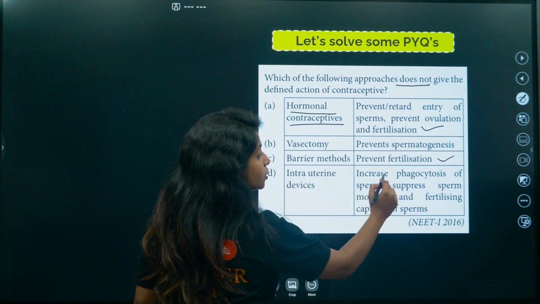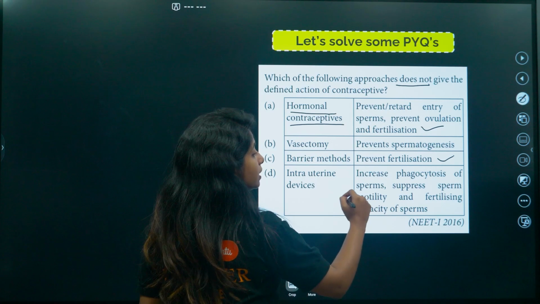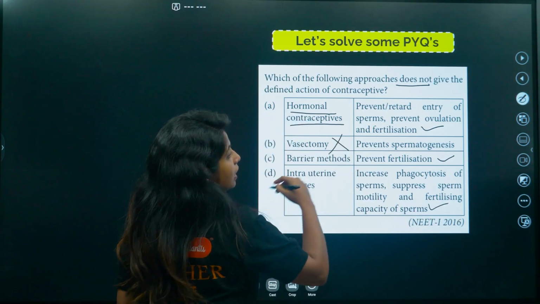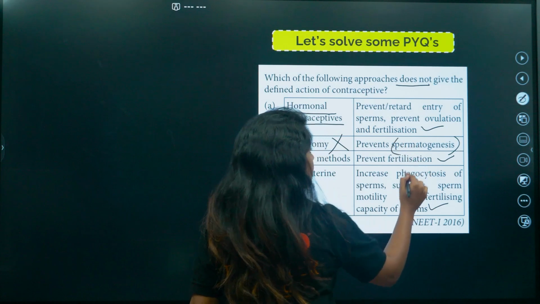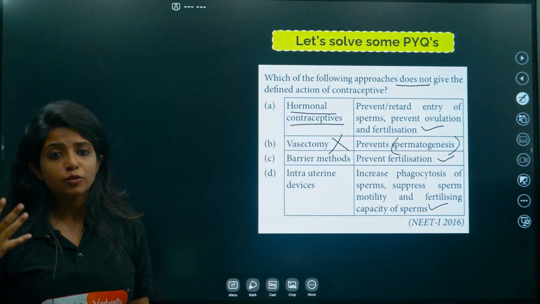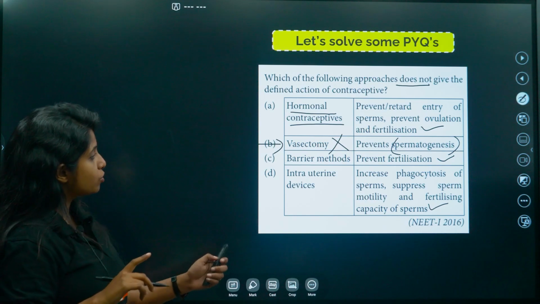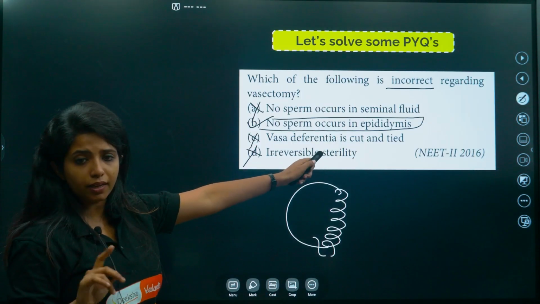Intrauterine devices increase phagocytosis of sperm and suppress sperm motility and fertilizing capacity. This is also correct. What are you left with? Vasectomy. It prevents spermatogenesis? Sperms are definitely being formed, but they are just not transported. So this is wrong. This is the incorrect one. And I am so sorry regarding this one, I didn't mean so.